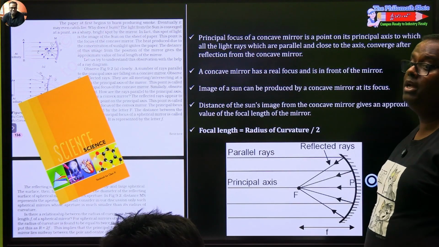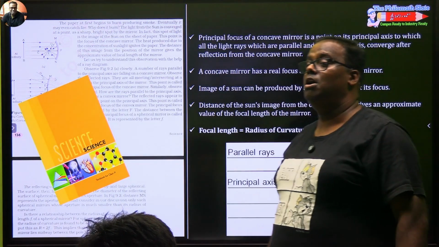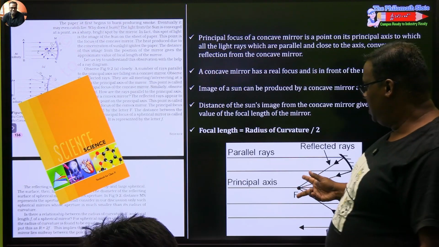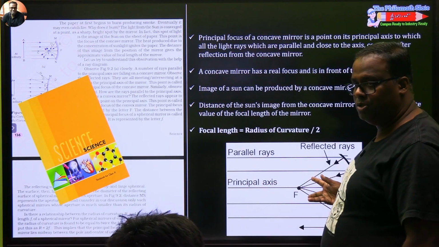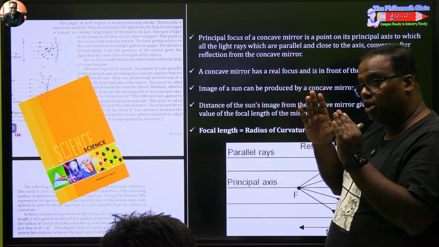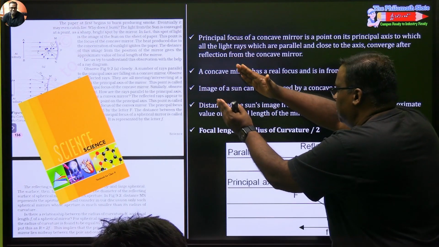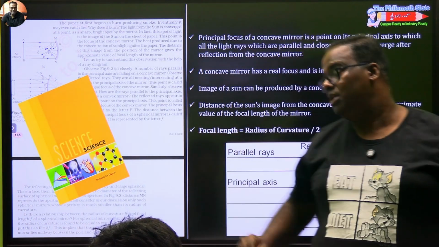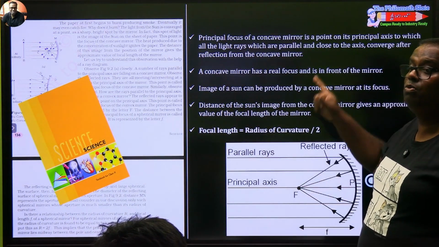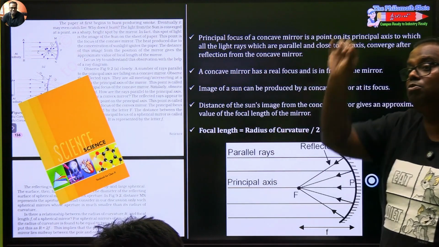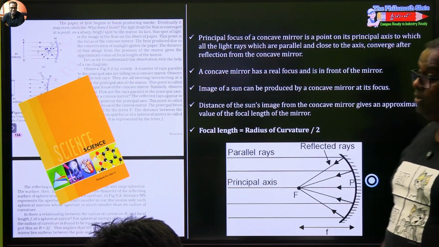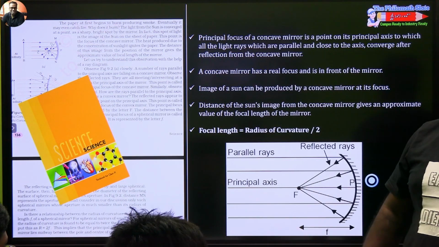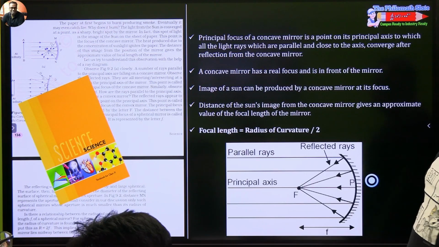Focal plane is the plane whose orientation is perpendicular to the principal axis. Have you understood? So if these rays are parallel to each other but not parallel to the principal axis, they are coming in this manner. Then where will they meet? They will still meet at one same point. It will not be a point on the principal axis, but a point on the focal plane. The intersection will happen on the focal plane. Did you understand this part that I tried to explain? Let's move ahead.